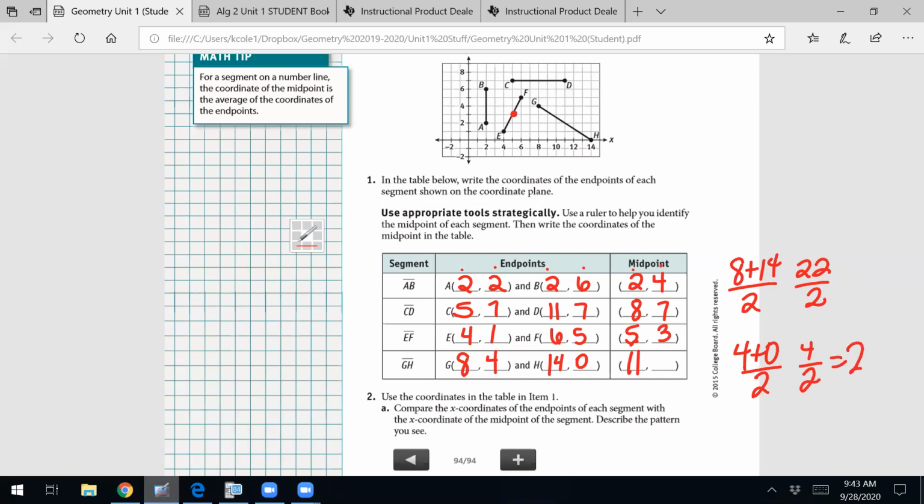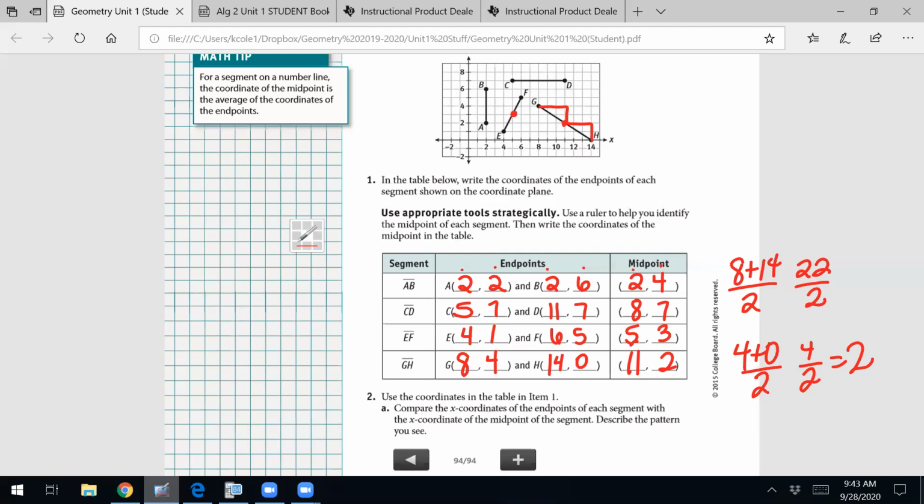So would it look appropriate to have our midpoint at 11, 2? Yeah. And you can even check with the slopes, like I was saying. From H, we could rise 2, run 3. Rise 2, run 3. So you can see it has the same exact movement. So that's going to tell us that is definitely our midpoint.